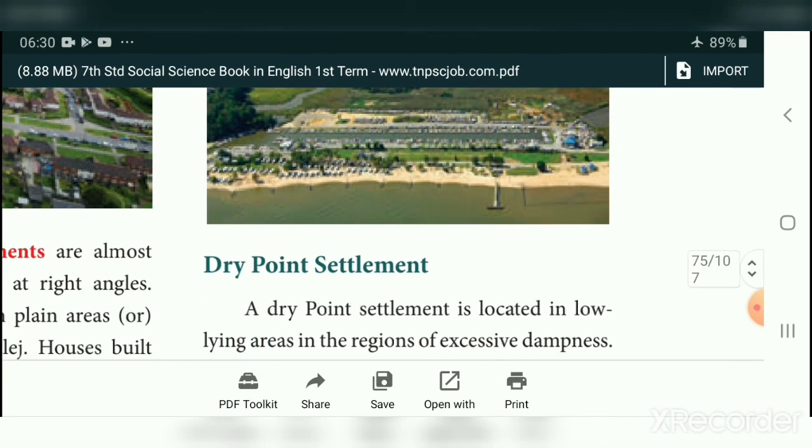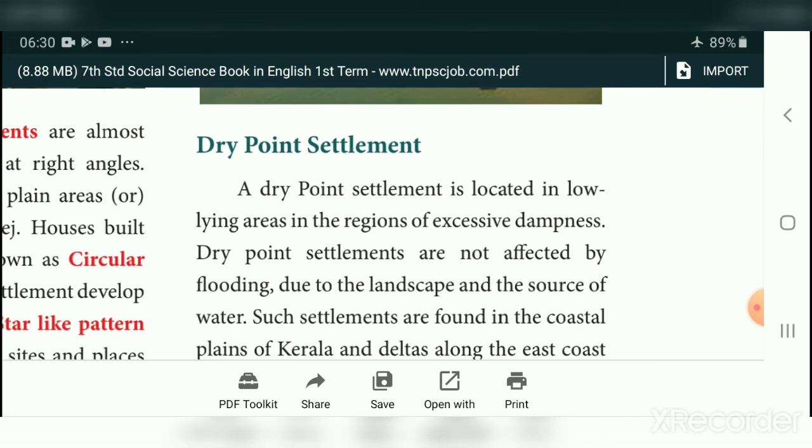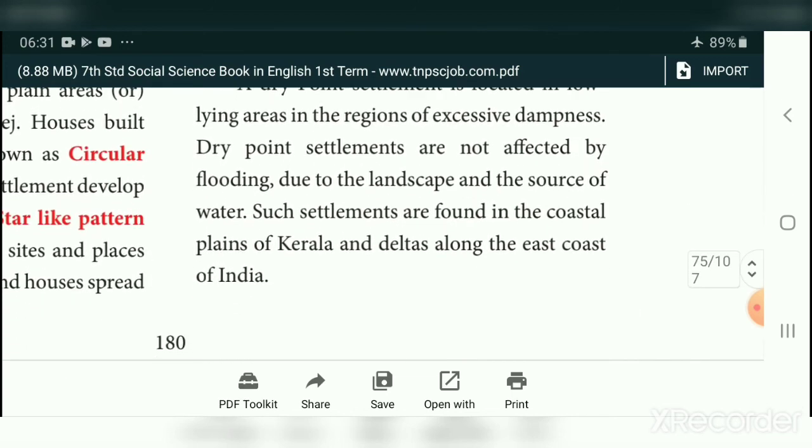Dry point settlement. A dry point settlement is located in a low-lying area in regions of excessive dampness. Dry point settlements are not affected by flooding. They are not affected by any flood due to the landscape and the source of water. Such settlements are found in the coastal plains of Kerala, where there is no possibility of flooding, and in the deltas along the east coast of India.